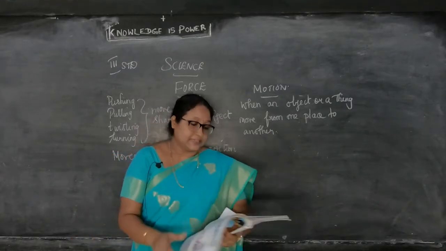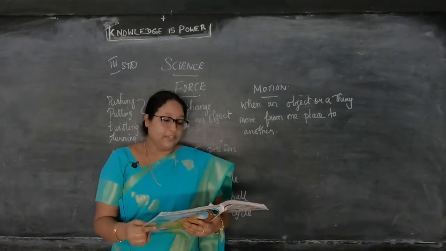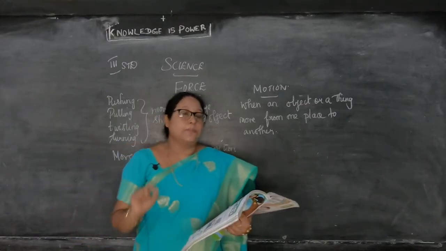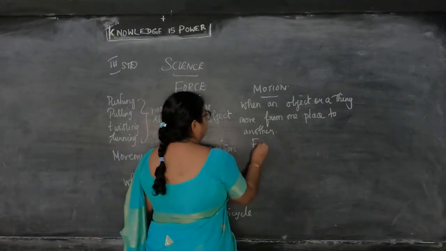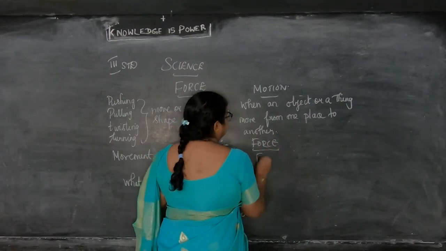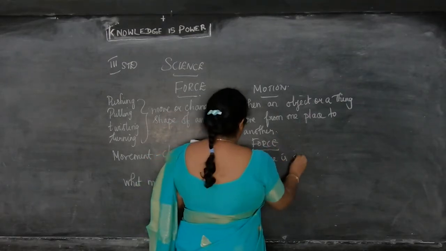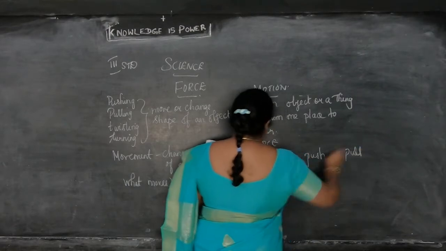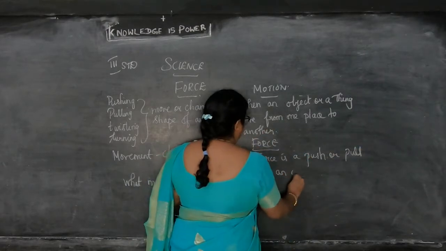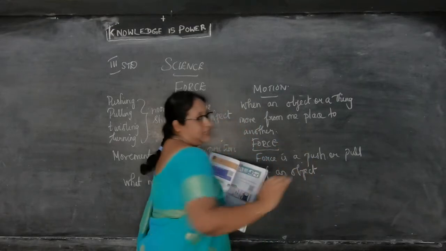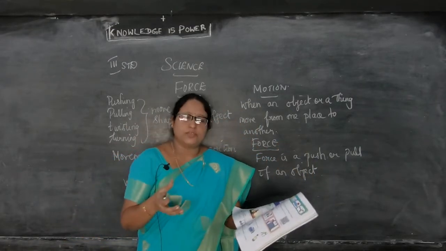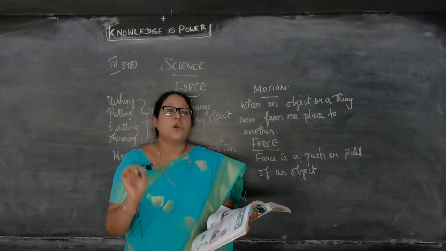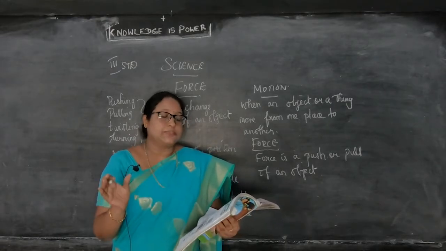Okay, next we'll see force. Now what is force now? So we are going to the lessons now. That is force. Force is a push or a pull of an object. So what is force? Force is a push or pull of an object. So push means what I said, thalradhu. Pull means ilukkiradhu. Okay, how we are doing that? By applying force on it. Yeah, so that is force. A force is a push or a pull of an object which make it move.